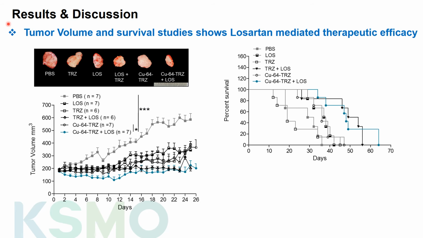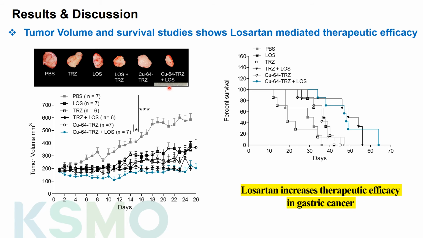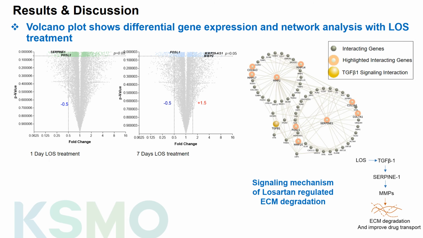So we evaluated the therapeutic efficacy of combination treatment by carrying out tumor volume and survival studies with groups like PBS, trastuzumab, losartan, losartan plus trastuzumab, copper-64 trastuzumab, and copper-64 trastuzumab plus losartan. We find significant reduction in tumor volume and improved survival rate in the case of combination treatment of copper-64 trastuzumab with losartan. This result shows that losartan possesses therapeutic efficacy in gastric cancer.